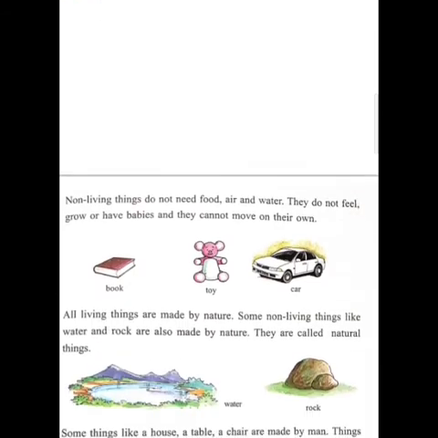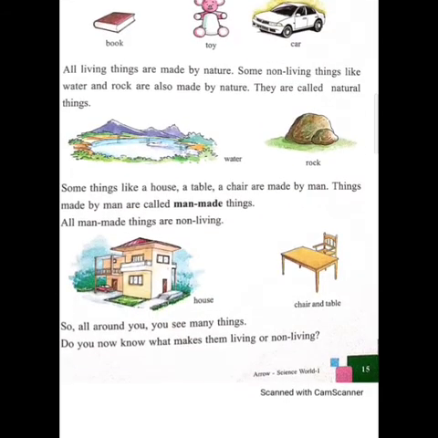Next, non-living things do not need food, air and water. They do not feel, grow or have babies, and they cannot move on their own. All living things are made by nature. Some non-living things like water and rock are also made by nature. They are called natural things. Some things like a house, a table, a chair are made by man. Things made by man are called man-made things. All man-made things are non-living.